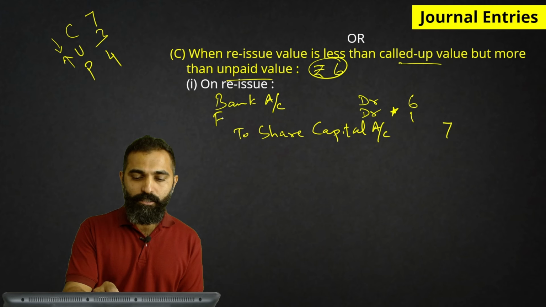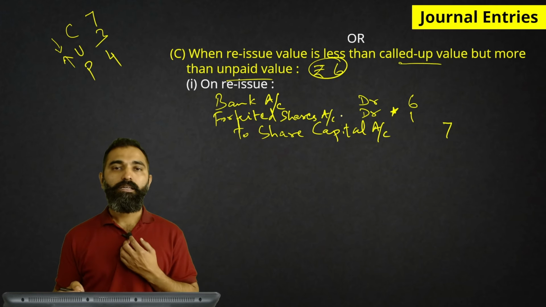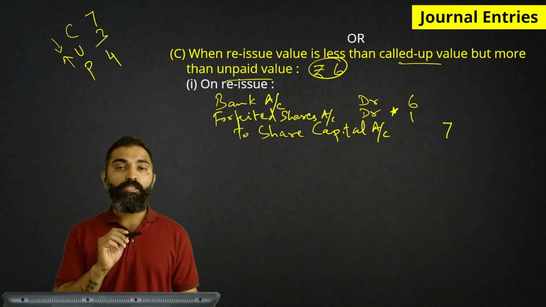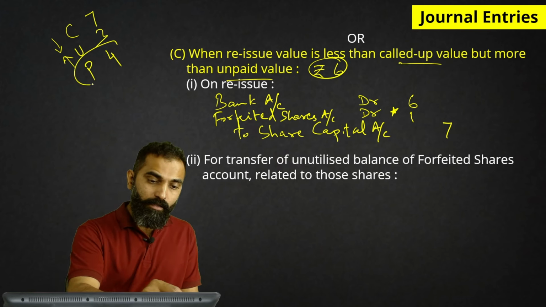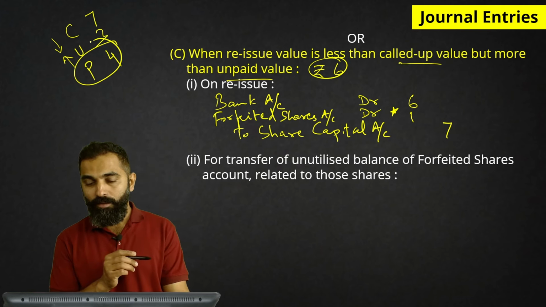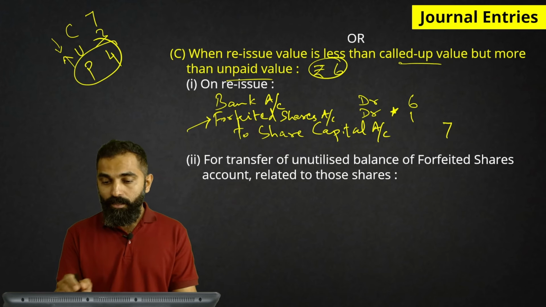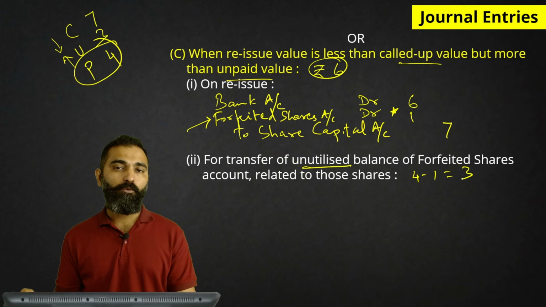This will be adjusted from which account? Forfeited shares. Okay. Now, how much was our balance in forfeited shares account? 4, the paid up amount. How much was utilized? 1. So the unutilized balance is 4 minus 1, that is 3 rupees.